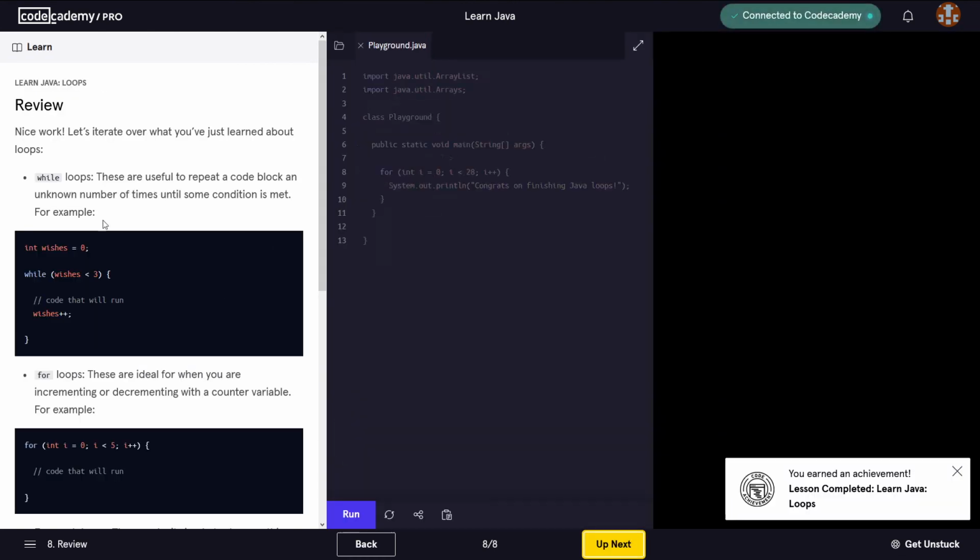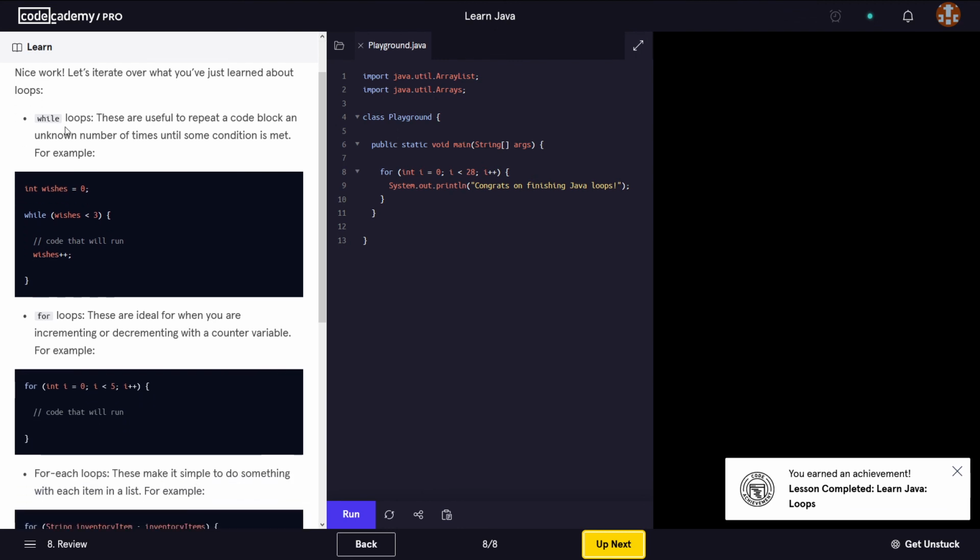And this is the review, and it says, let's iterate over what you've just learned about loops. So we've covered the while loops, and these are useful to repeat a code block an unknown number of times until some condition is met. So for example, if we have wishes equals 0 in this example, and it says while wishes is smaller than 3, run the code, and then here it says increment wishes.